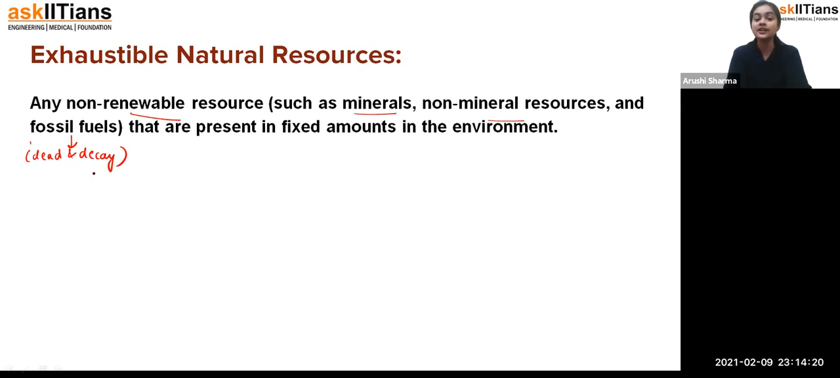environment. We can't use them in such a way that they are very limited and we are consuming more and more, so that at one point they get exhausted from nature, and we are not able to use them again. So that is the exhaustible natural resources.